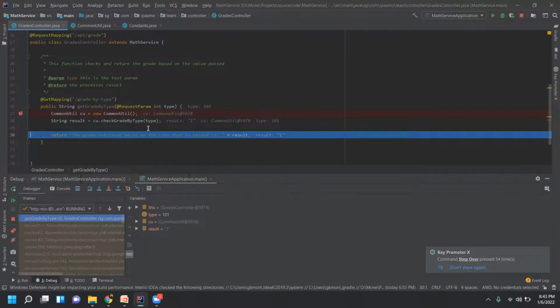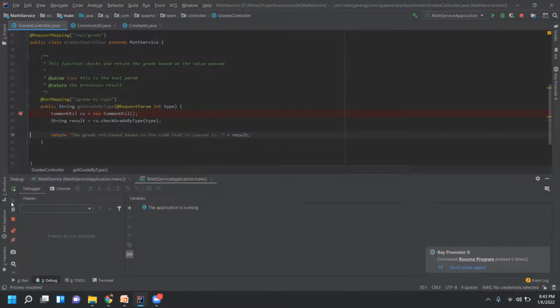Let's fully process it. So how will you fully process it? You can use this one. So run to cursor, not this one. You use this part. What is this? Resume program F9. So I don't want to run any breakpoints, right? If you don't want to run any breakpoints, I'll tell you that after this. So I'll just click on run. It means all the further statements, don't look, just proceed until the next breakpoint is encountered. So this does that. So now I already processed it.